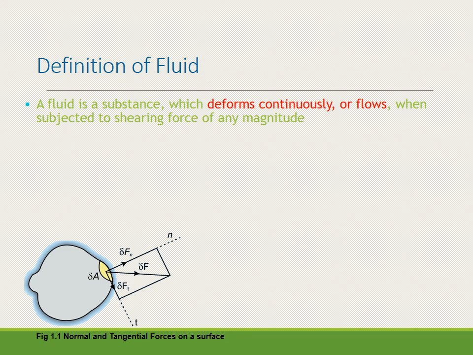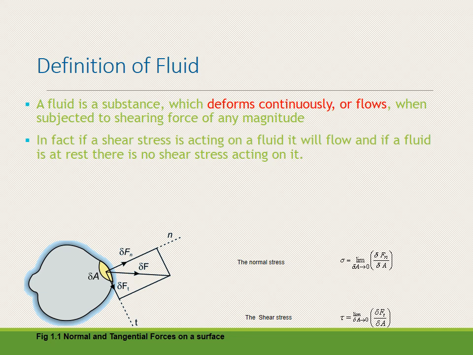The force along the normal component is delta Fn, that is the normal force, and that gives the normal stress, and the force along the tangential component gives the shear stress. The formula for normal stress is very simple: force upon area. And from this we can get the value of shear stress, which is responsible for the flow of liquid.